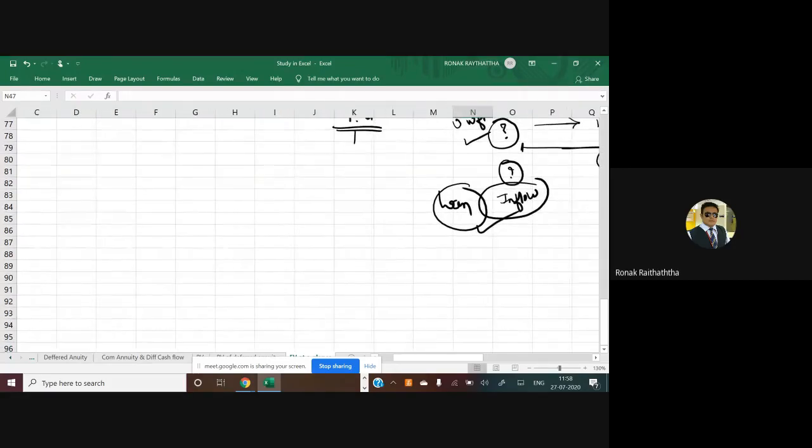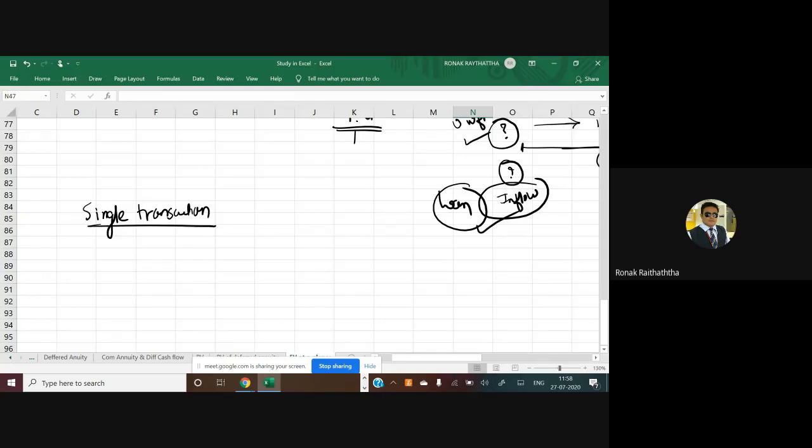Okay, so in PVF as well, there is first a single transaction. In single transaction, there are two types of compounding, as I've already stated. One is periodic compounding, another one is continuous compounding. When periods cannot be identified, we will be using the continuous compounding.